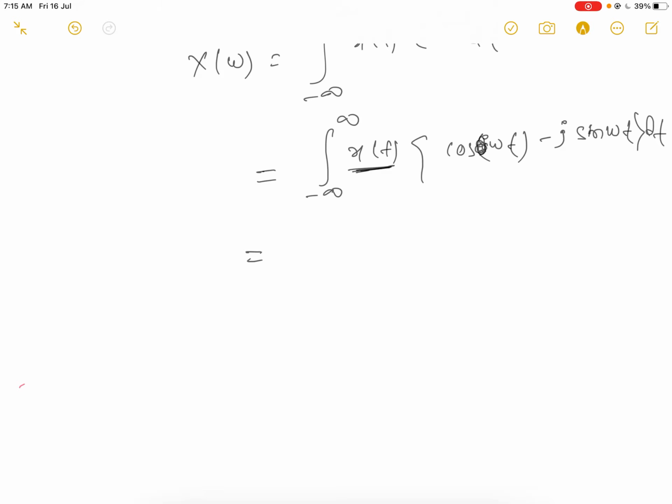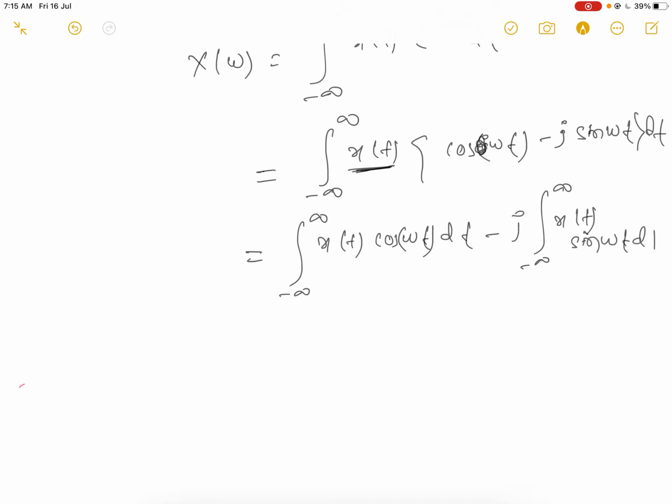Now here x(t) is real and odd. So it is the integral of real and odd x(t) cos omega t dt minus j times the integral of x(t) sin omega t dt.